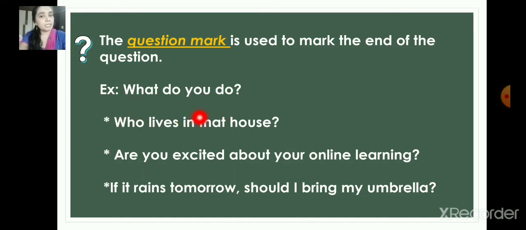When there is a question sentence, when you want to get a reply from others, you should make a question sentence and end that sentence with a question mark. So for example, what do you do? So you wanted to know what he is doing, who lives in that house. So you want to know who is living in that house. So when you end with question marks, you are expecting the reply. So that is called the question mark. So if you do not put the question mark here, your sentence will be incorrect. And mostly the question sentence starts with WH and depends upon how you read the sentence.